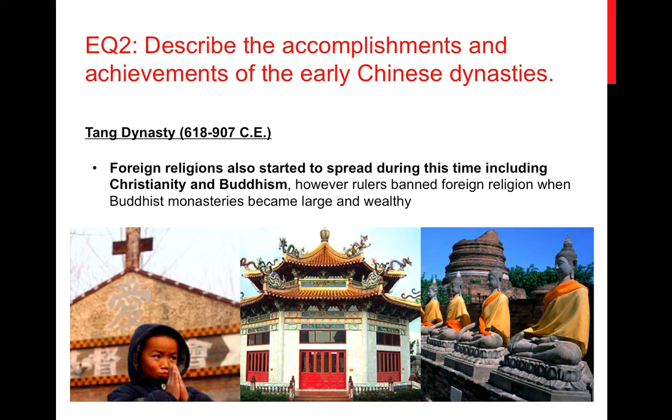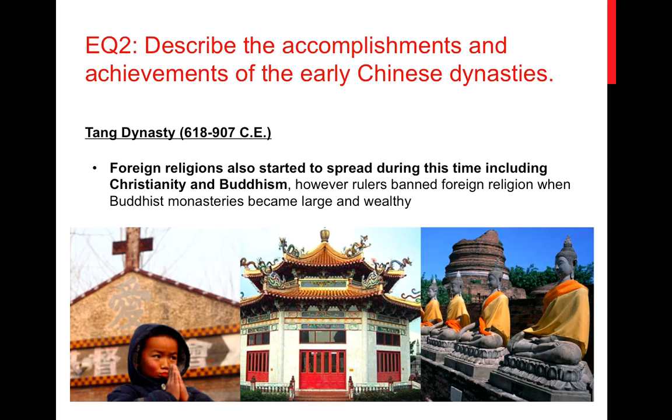And this was a religion that came from India, and while Buddhism is oftentimes viewed as a philosophy more than a religion, what was significant about it was that they started to build very large Buddhist monasteries, especially within many of the outlying hills of China.